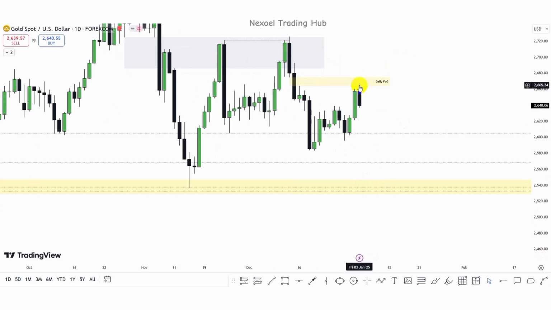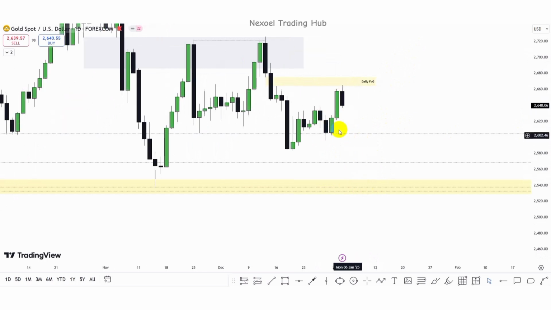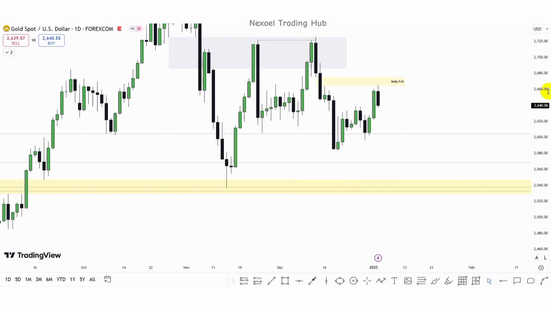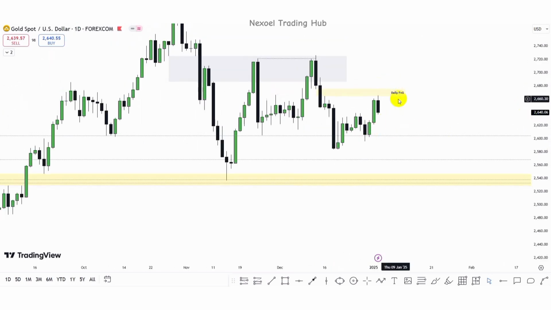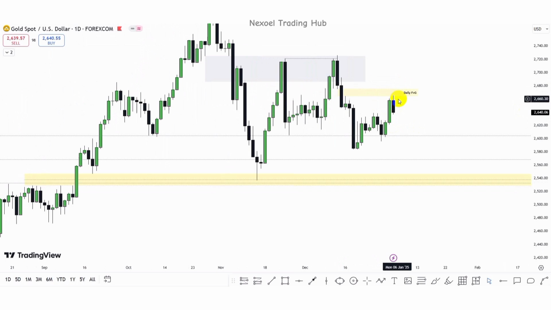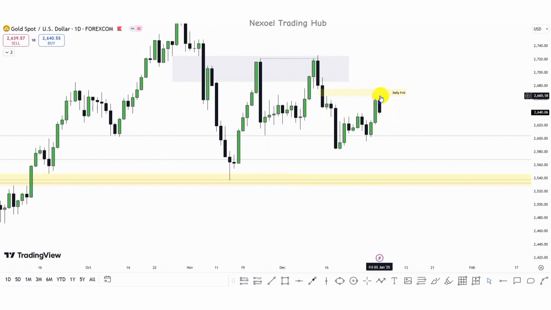Now we can see price reacted at this daily fair value gap, and we're seeing price giving us a downward reaction. So we could see a further push to the downside, or we could see price react at this order block and continue bullish. But since the DXY is giving us a bullish perspective, we could expect the possibility of price continuing bearish in gold also.